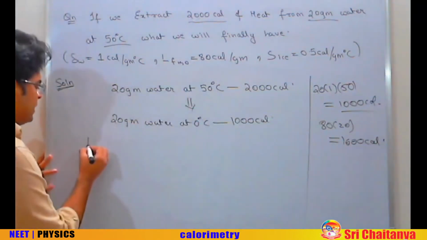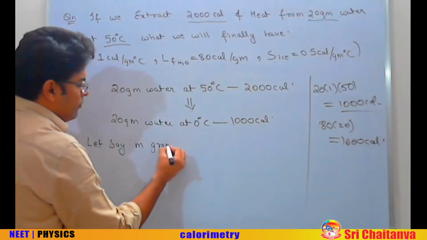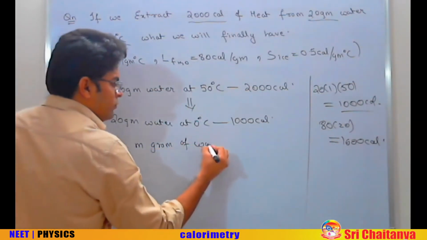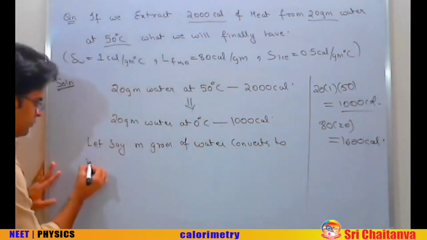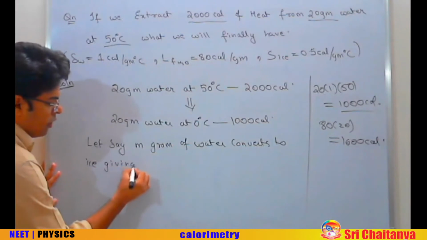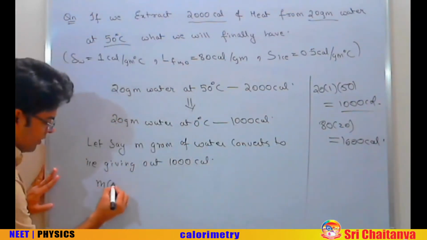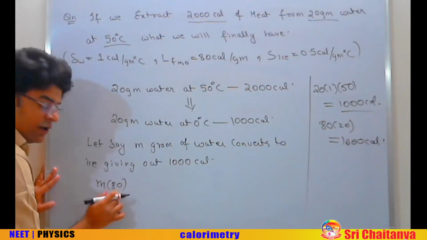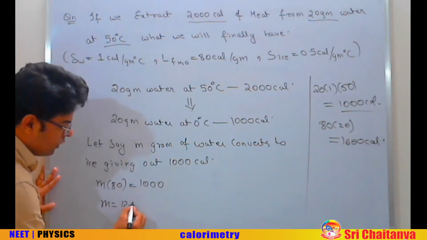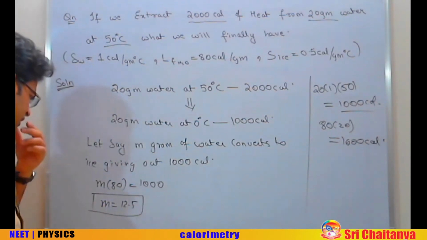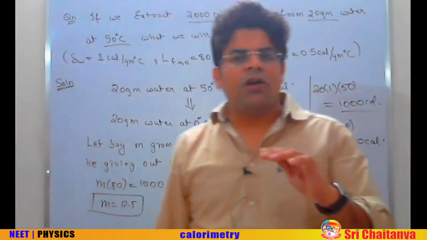So let's say m gram of water converts to ice, giving out 1000 calorie. So you can write mass into latent heat of fusion equals 1000. So you get the mass equals 12.5. 1000 by 80, I think, is 100 by 8, that is 12.5. This means that 12.5 gram of water will convert into ice.